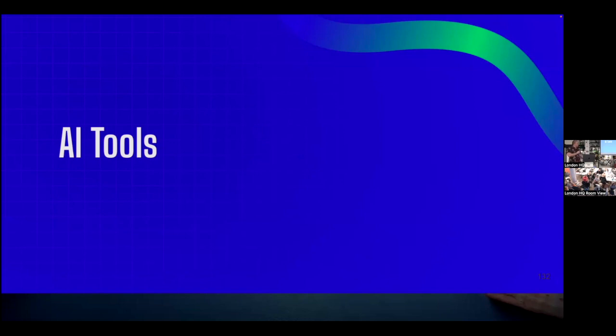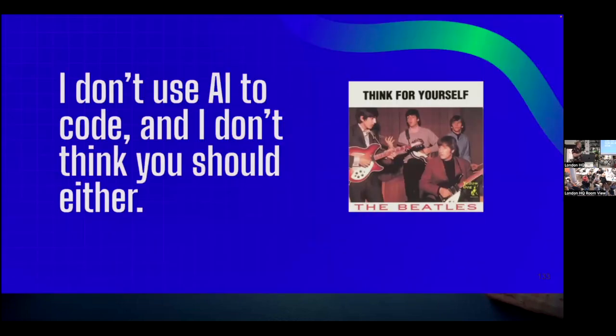Specifically, I'm going to talk about where I don't use AI to code, and I don't think that you should either. Which might be a little controversial here at Clio AI, but I think it's an important thing to talk about and think about critically how we use our tools. So I'm going to start out with some specific examples.